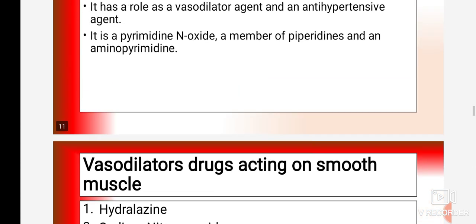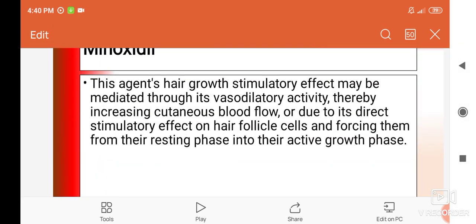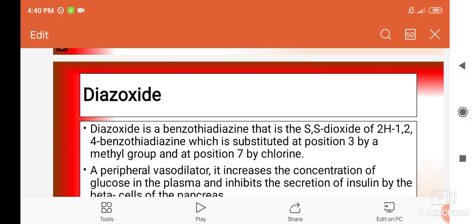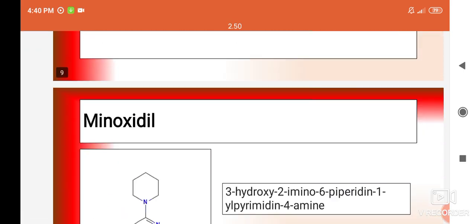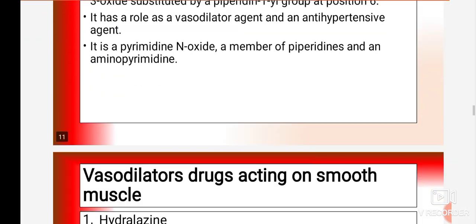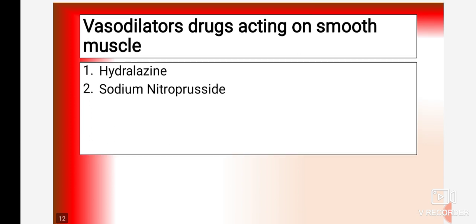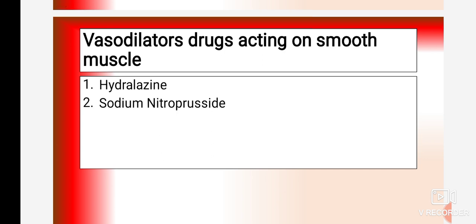Just now we have seen minoxidil as well as diazoxide. Both drugs act by opening the potassium channel, and due to the opening of the potassium channel, calcium entry into the cell decreases, ultimately producing relaxation of the cell, vasodilation and a decrease in blood pressure.